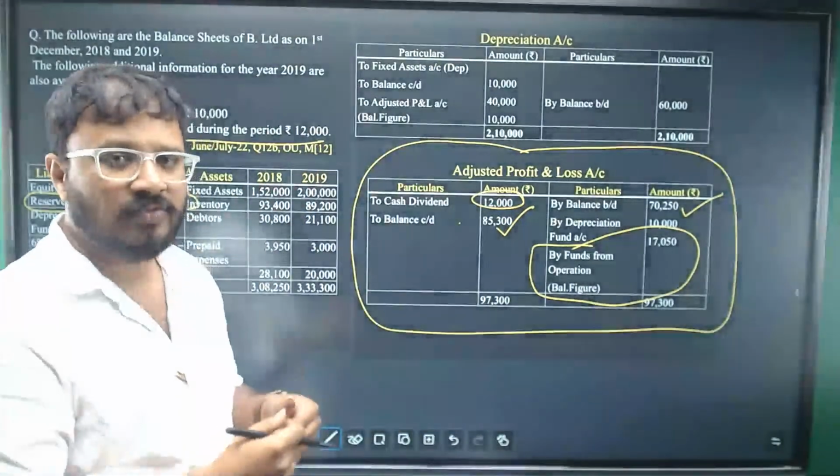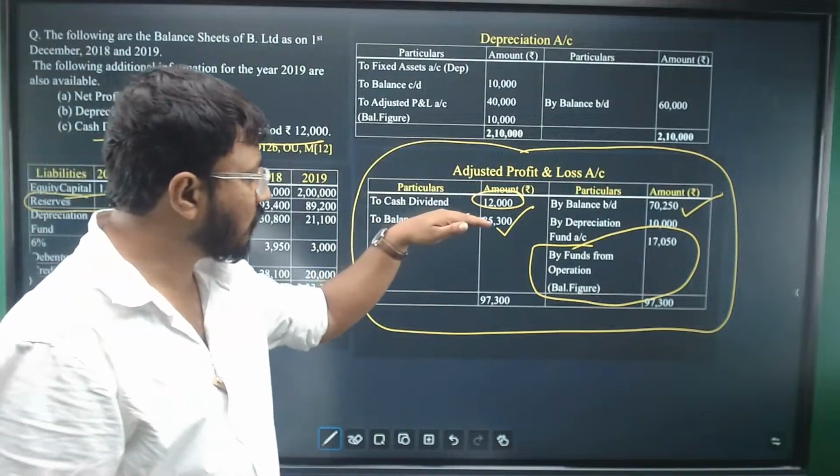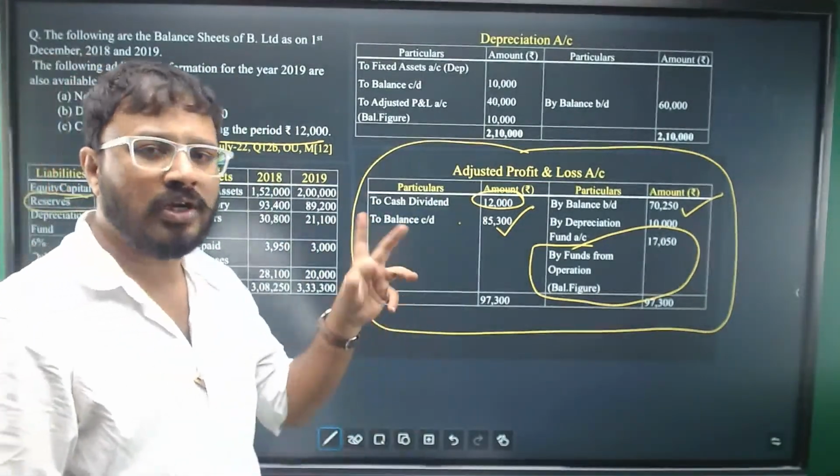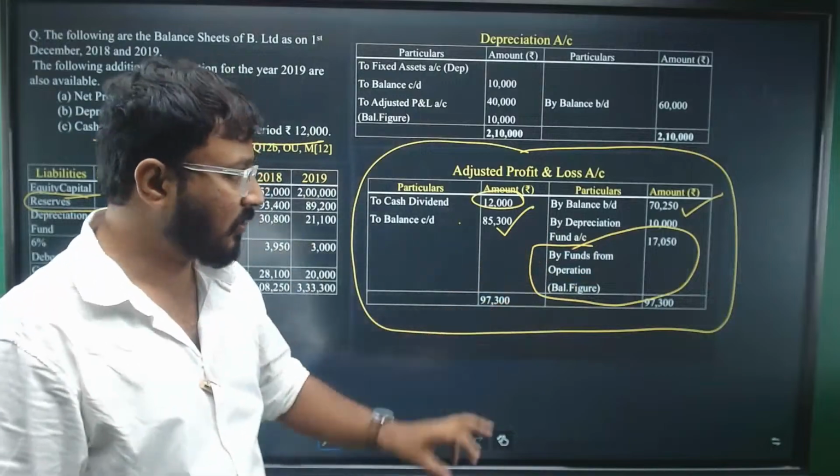We'll write the dividends, we'll pay the dividends, okay, by debiting the profit and loss, right? So we'll debit it, to get the difference, which is purely arising from the operations.